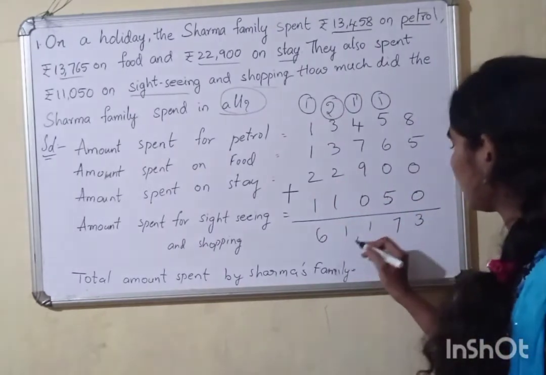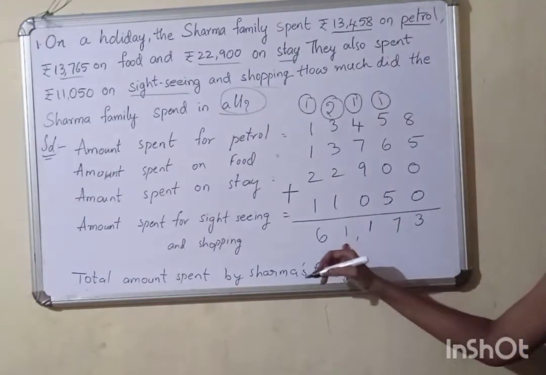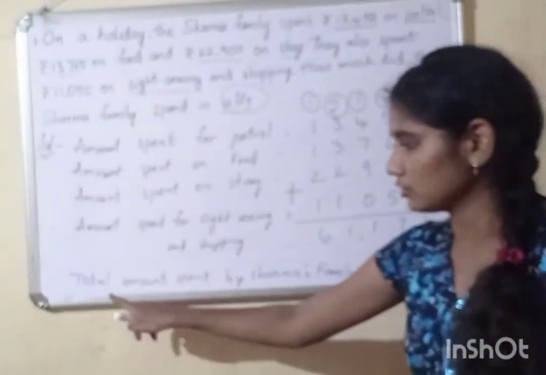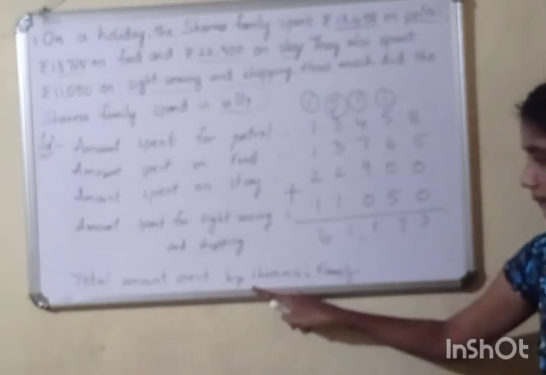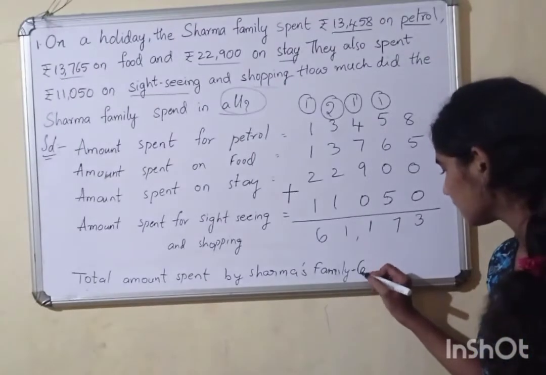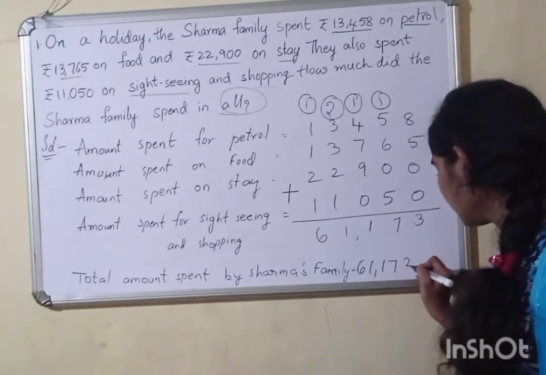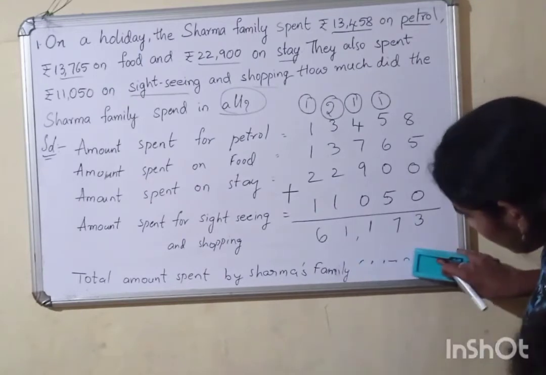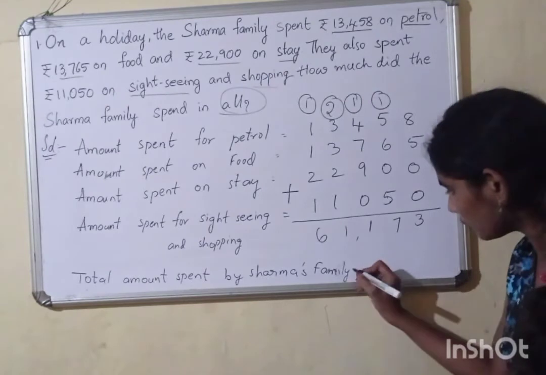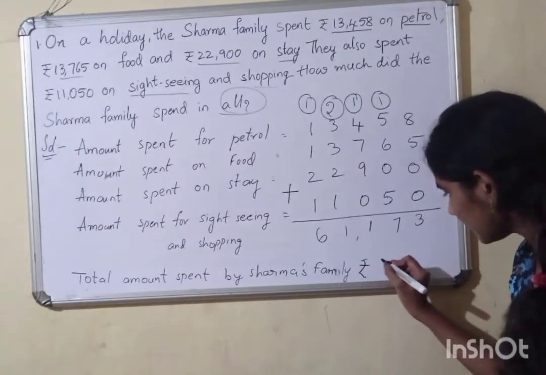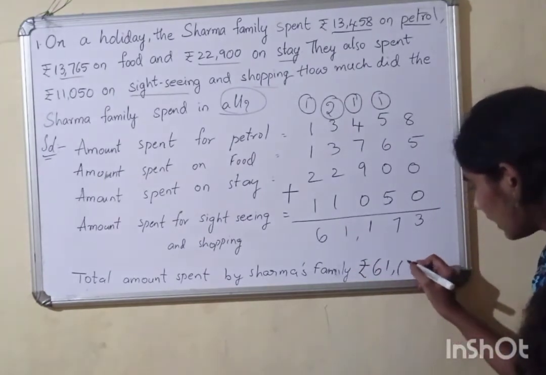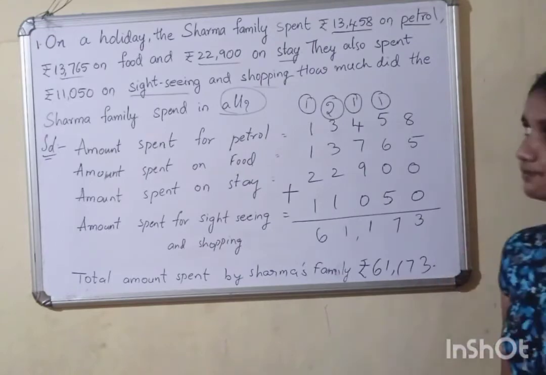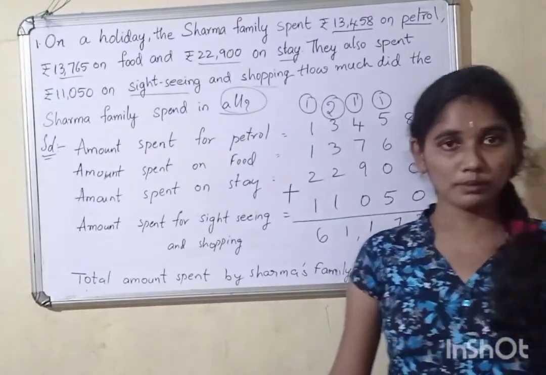So here the total amount spent by them is 61,173. So in the last step, total amount spent by Sharma's family is 61,173. Okay, wait. Before this we have to put the rupee symbol, right? Rupees 61,173.